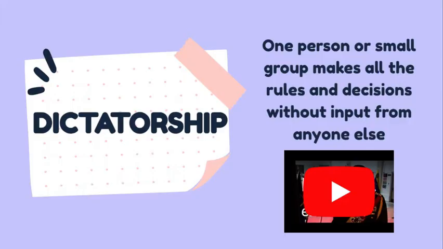We have dictatorship, and I will show this video in class. It's kind of fun. So, dictatorship is where we have one person or a very small group that make all the rules and decisions, and they do not take input from anyone else. So, this means they have absolute control over that area or that country, and they do not have to listen to anyone else.